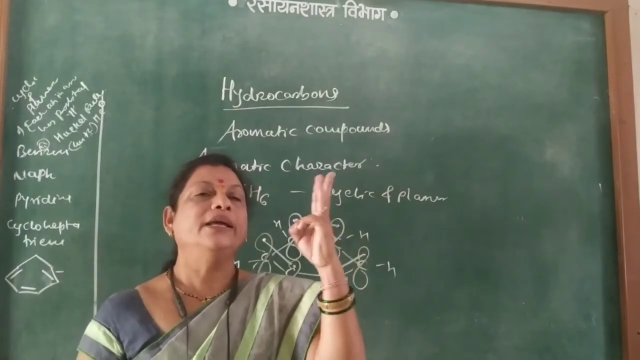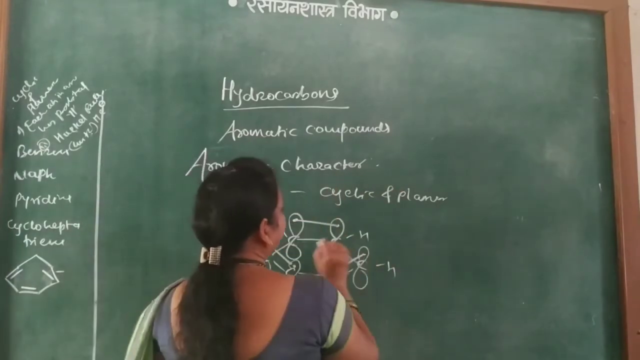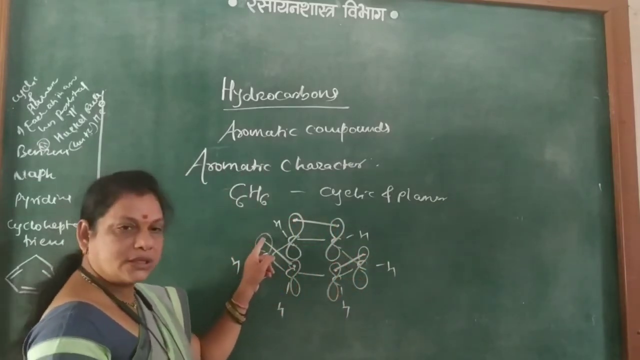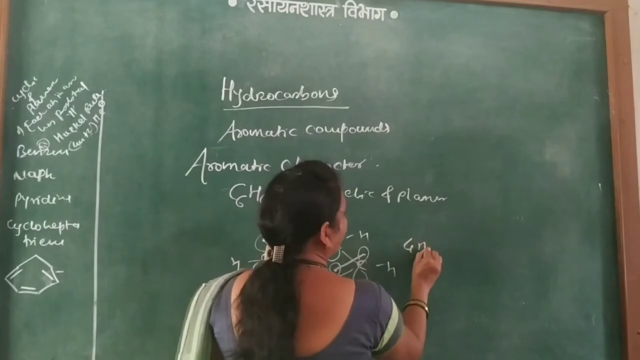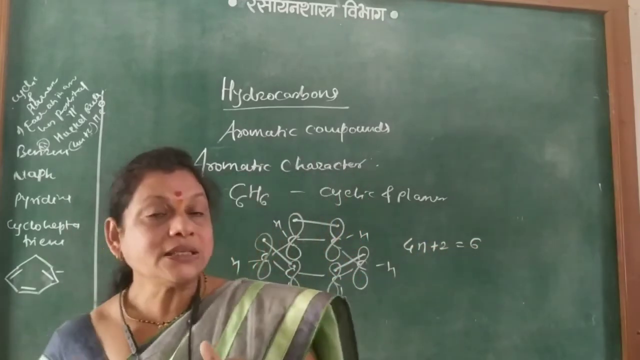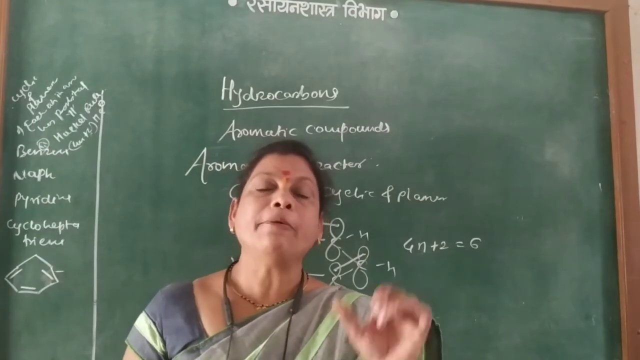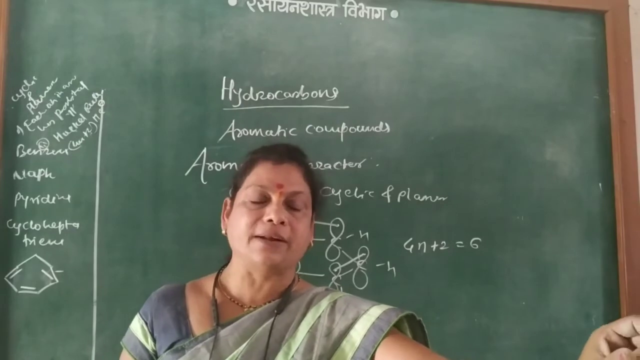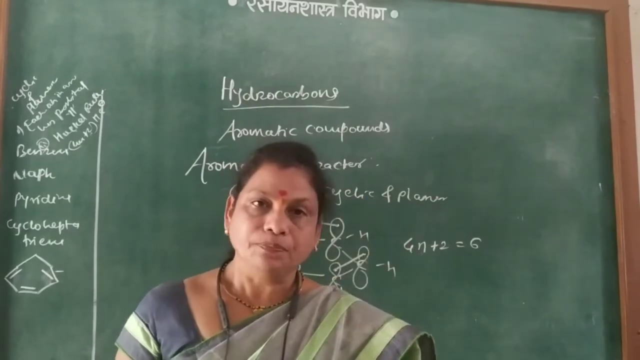Then third, in the Huckel rule, there are 6 pi electrons: 1, 2, 3, 4, 5, 6. So 4n plus 2 is equal to 6. To check whether it is aromatic or not, if n comes out to be an integer, then the given compound is aromatic.